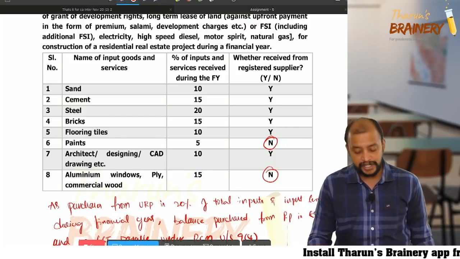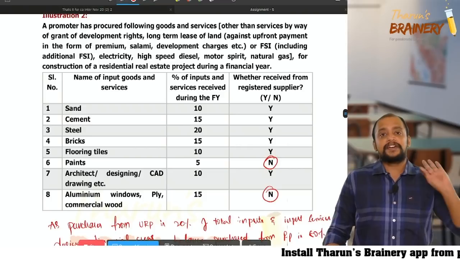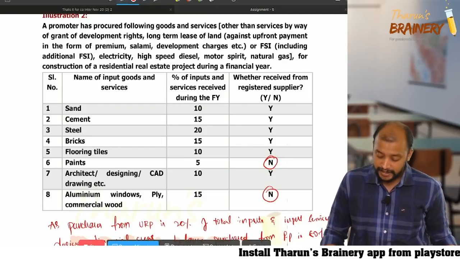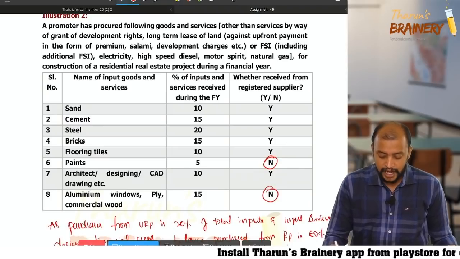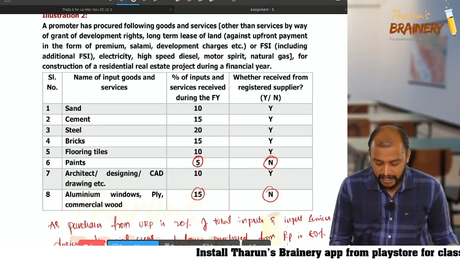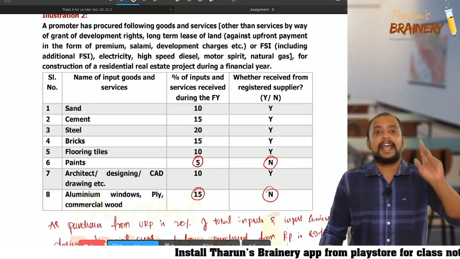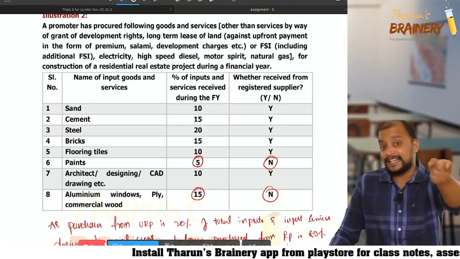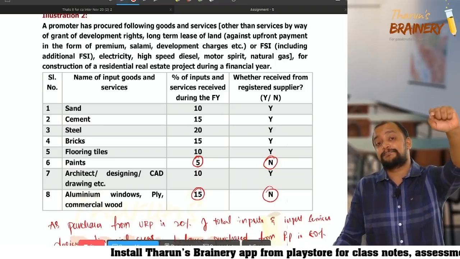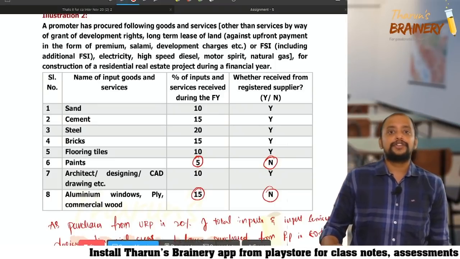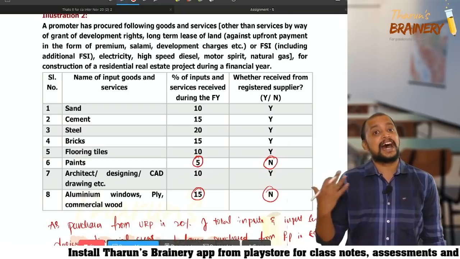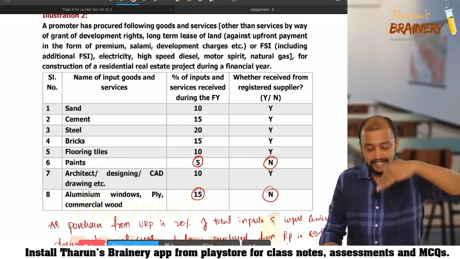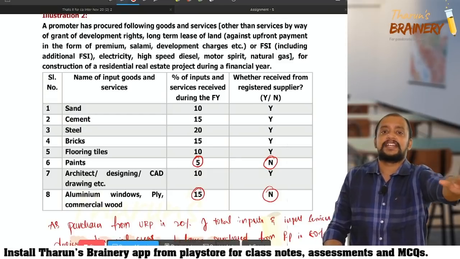This is the question. What is it that we need to do? First, check how much is received from an unregistered person. So these two are received from unregistered person, that is 5 and 15. Exactly 20% is only from unregistered person, means balance 80 from registered person. Therefore, you don't have to pay any GST under RCM. So this standard you will get question in exam, don't worry. This is the standard in which you will get question in exam.